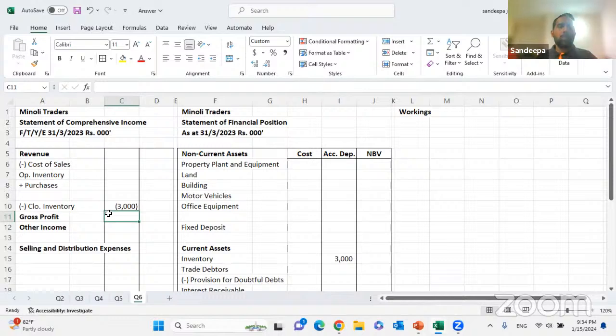We are supposed to remove that from the purchase cost. Right, that's the first adjustment.